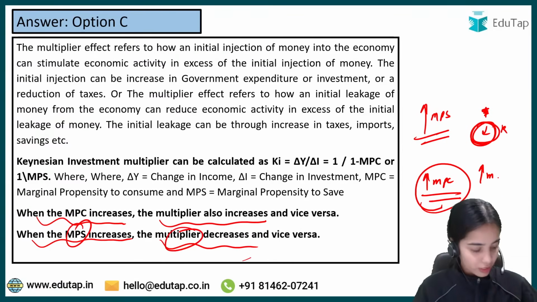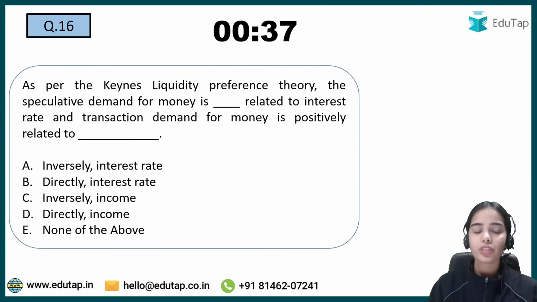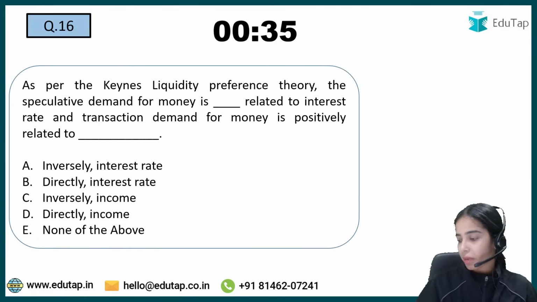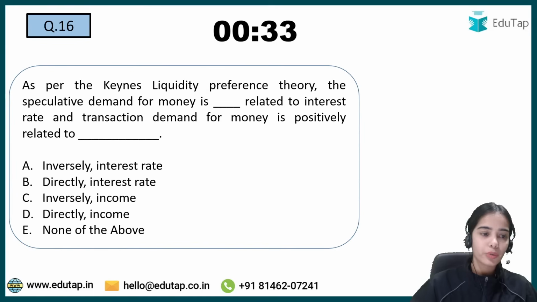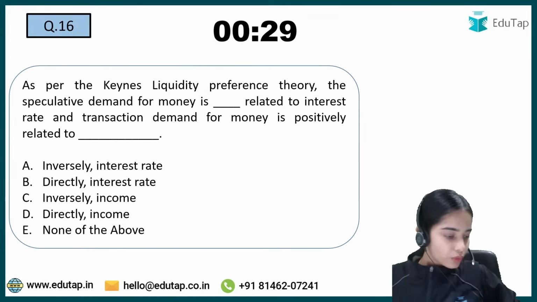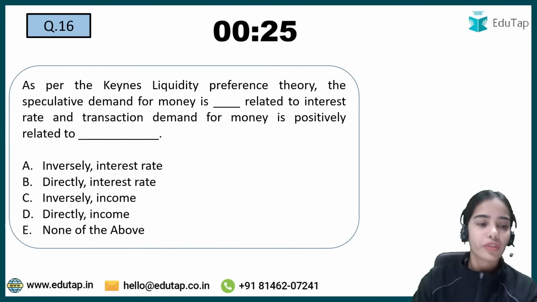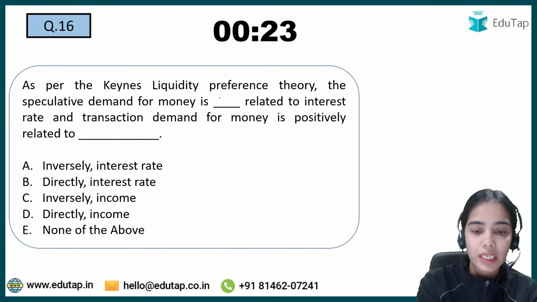Chalo. Coming to the next question. As per Keynes liquidity preference theory, the speculative demand for money is dash related to the interest rate, and transaction demand for money is positively related to dash.